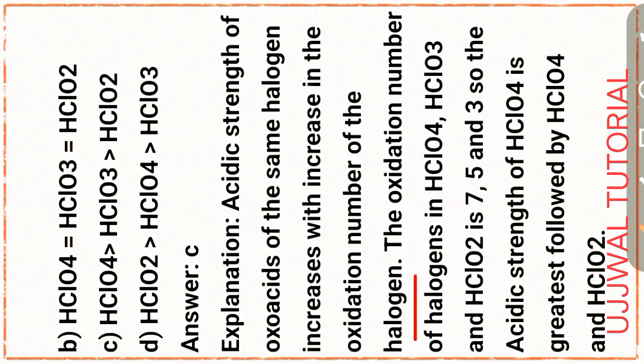The oxidation number of chlorine in HClO4, HClO3 and HClO2 is 7, 5 and 3. So, the acidic strength of HClO4 is the greatest, followed by HClO3 and HClO2.